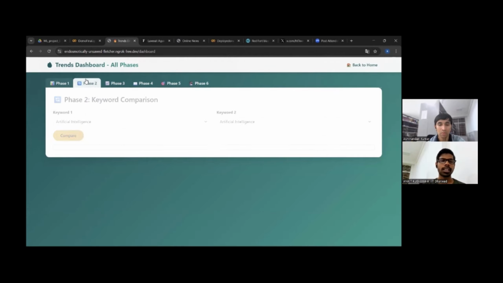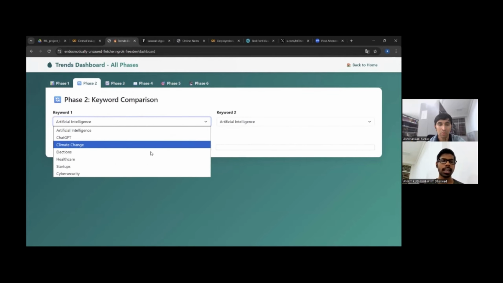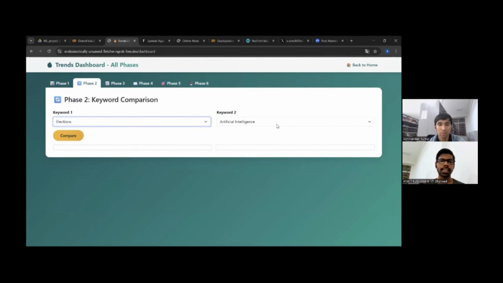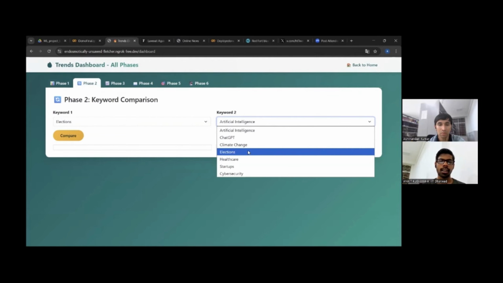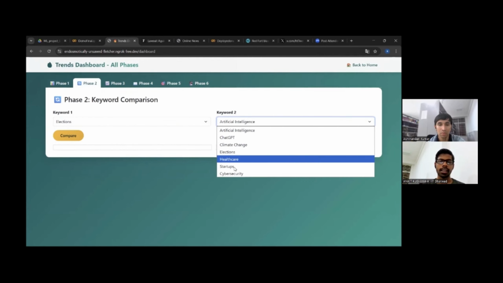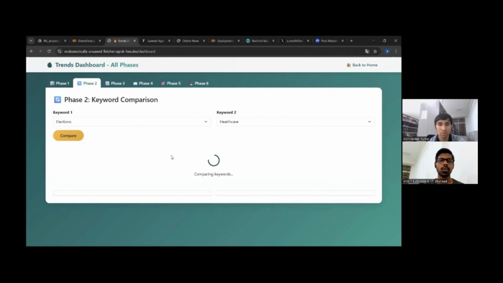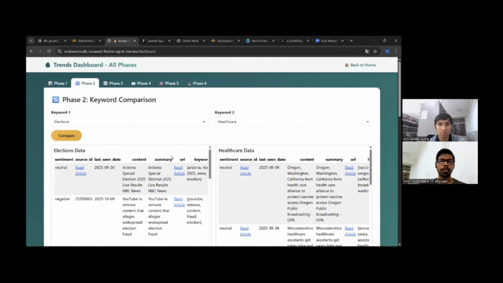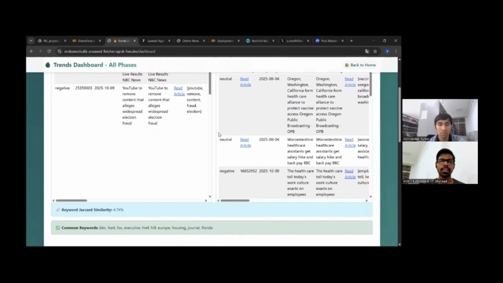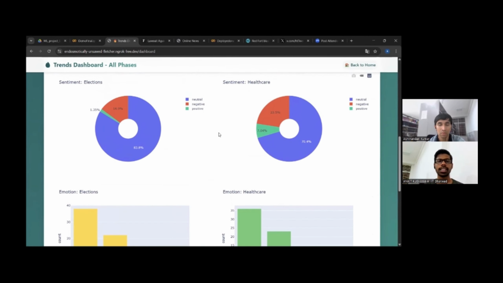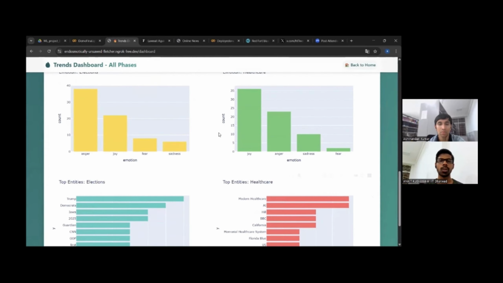The second phase is all about comparing two keywords. If we select, like, elections and healthcare, then it will show the comparison between these two keywords, as you can see here. And the same picture representation as we did for the first keyword.